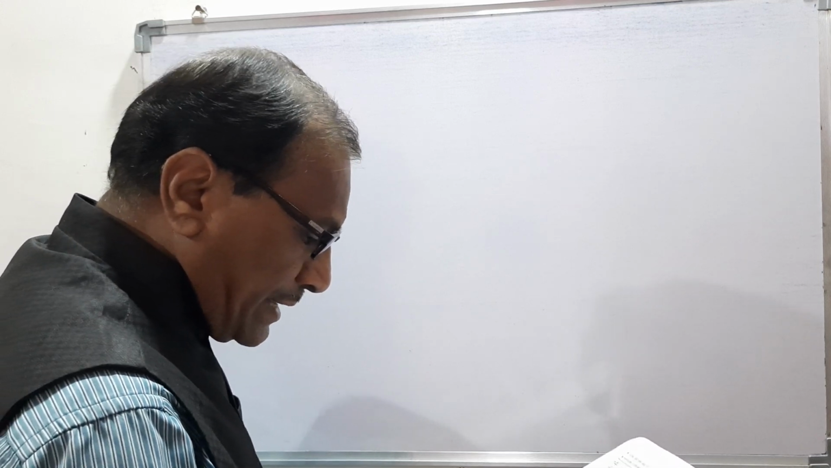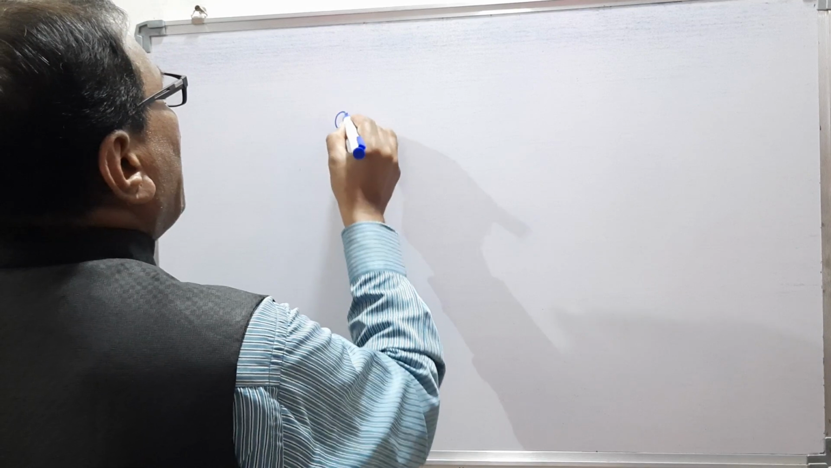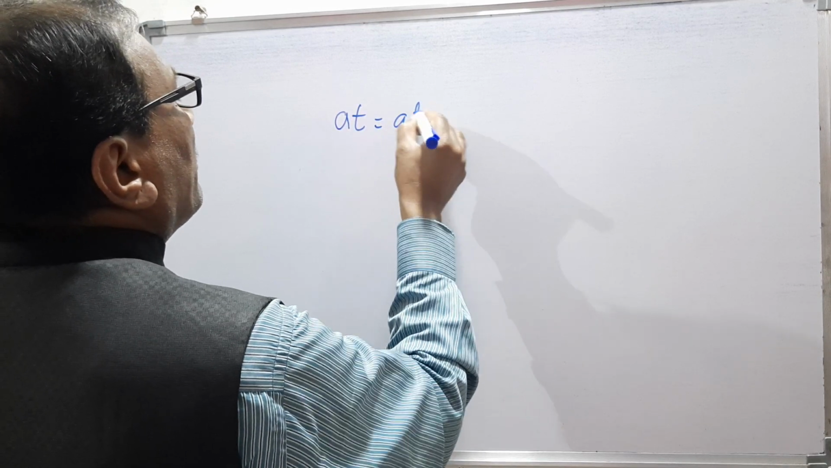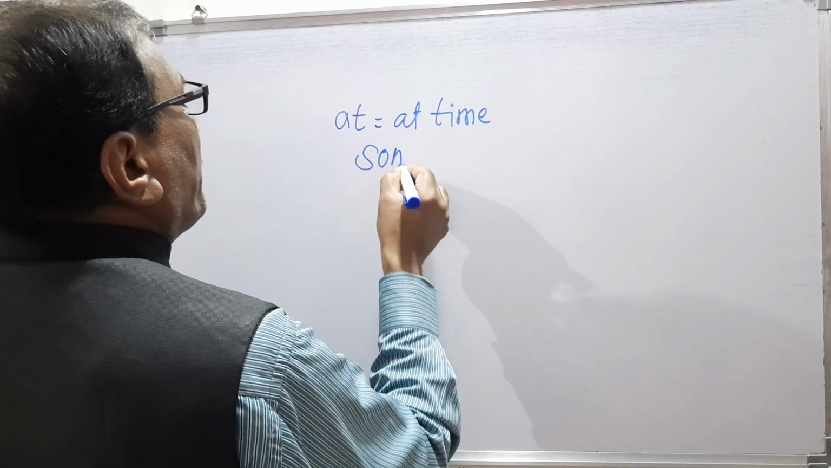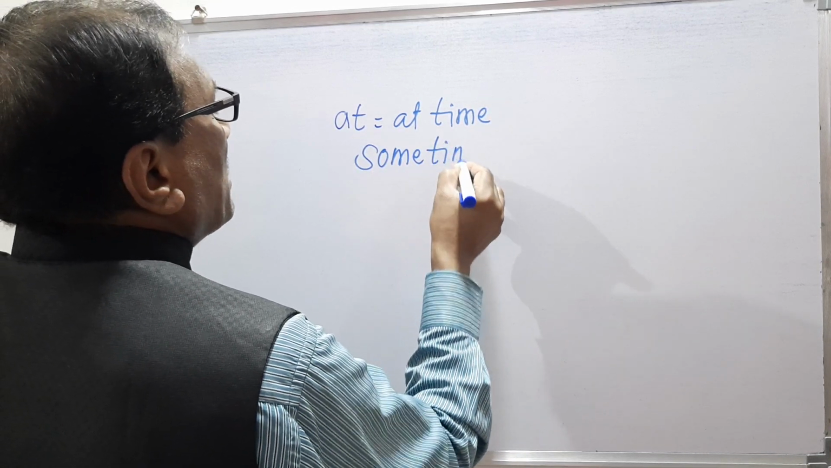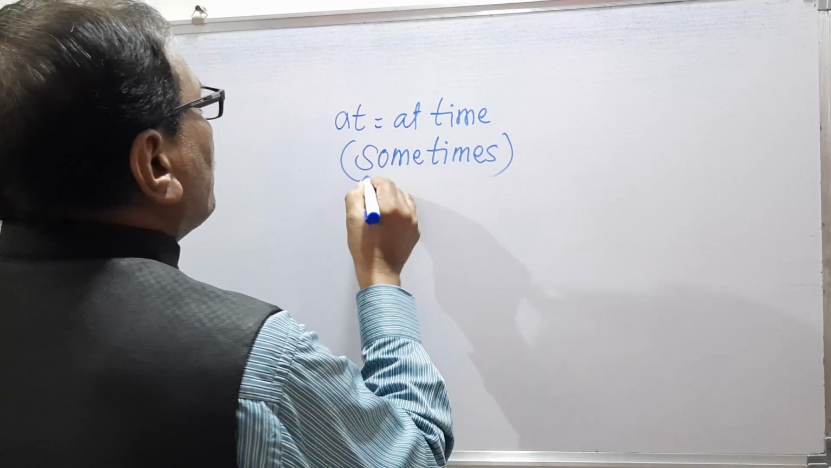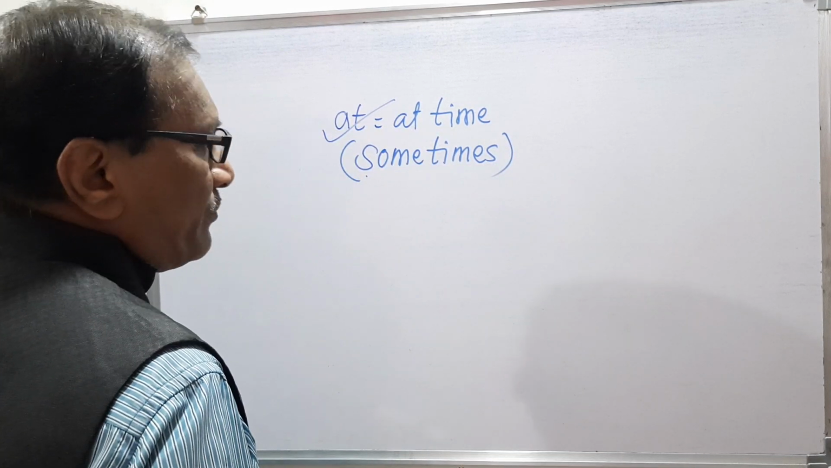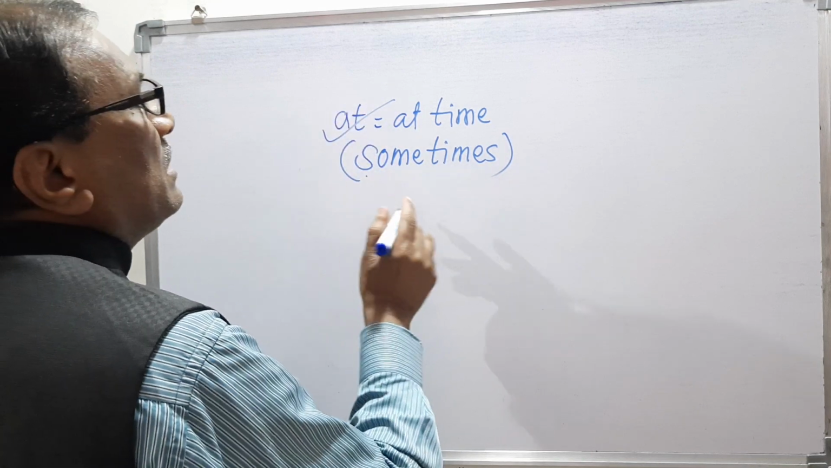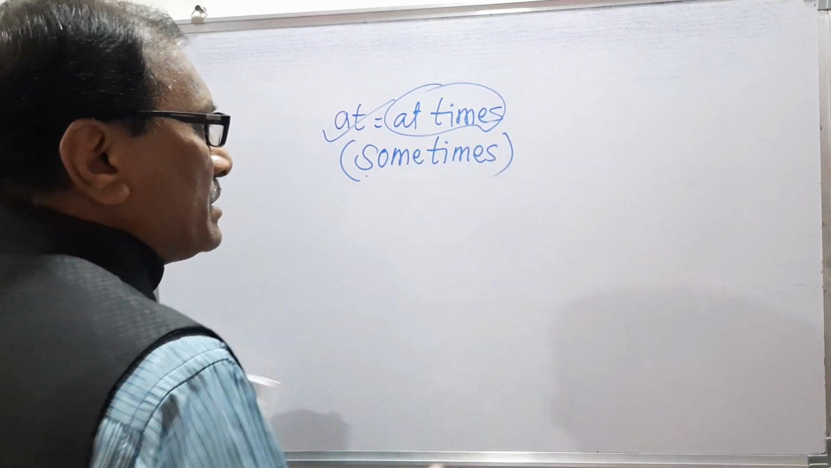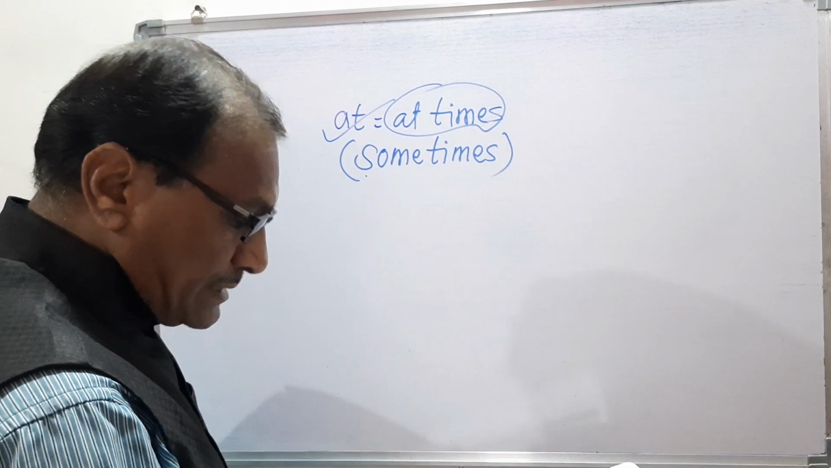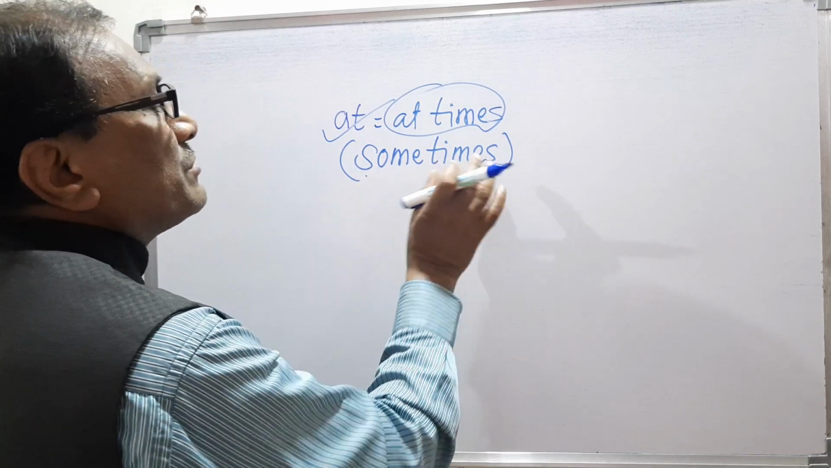The next phrase we are going to see is at times. At times means sometimes. At is the preposition, and from this preposition the phrase is at times, and the meaning is sometimes.